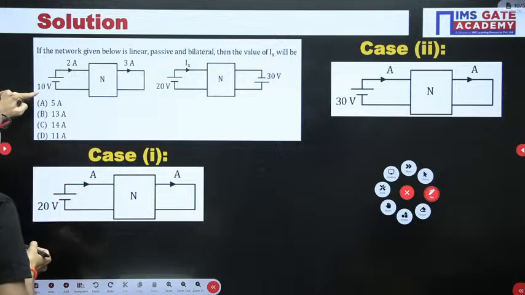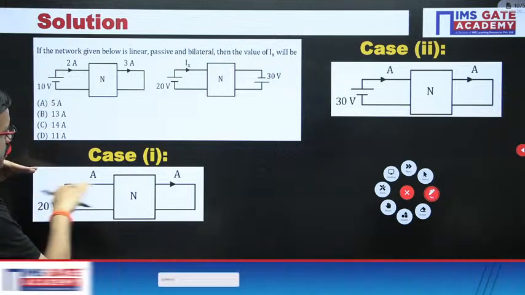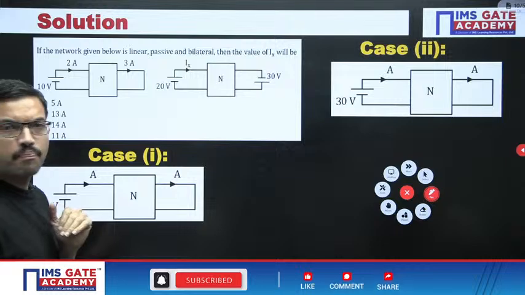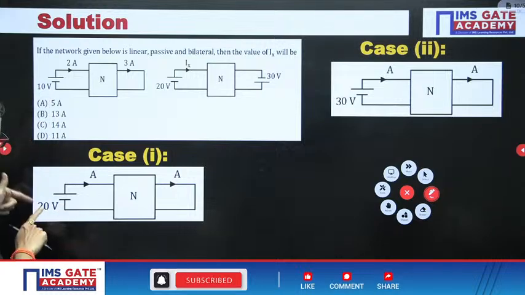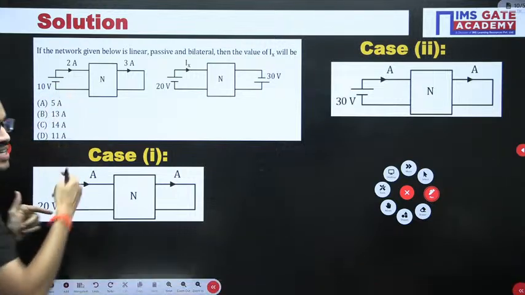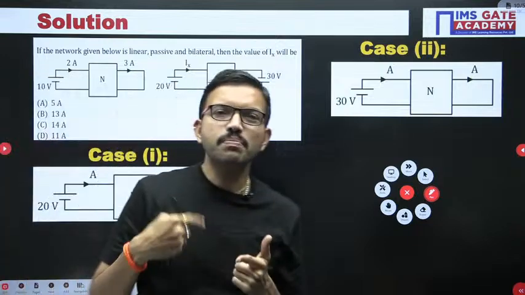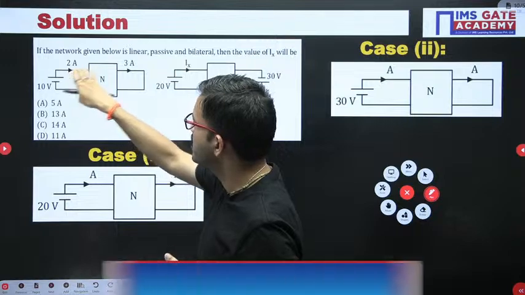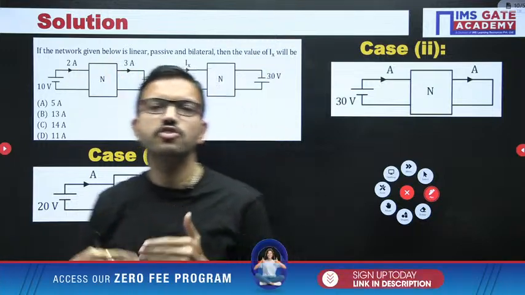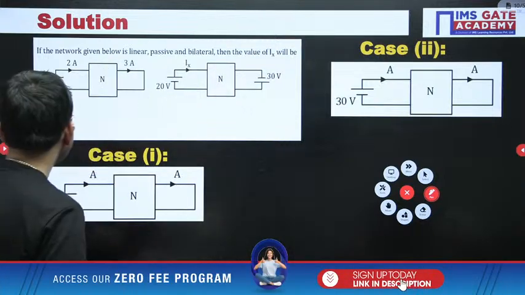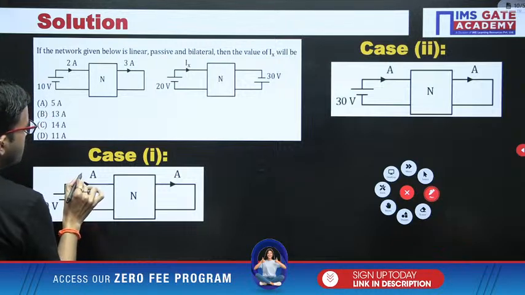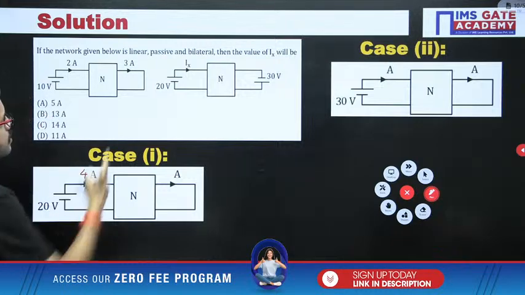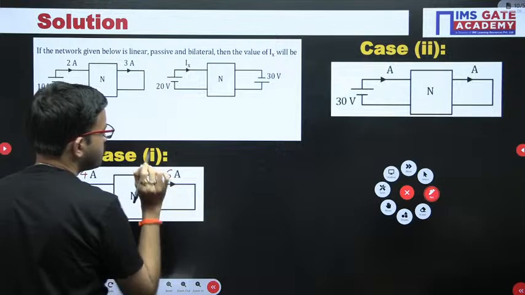Here you are having 10 volt, because of that, in this branch 2 ampere current flows. Now this 10 volt and 20 volt, what is your observation? 10 volt is multiplied with 2, that time you are getting 20 volt. That means whatever responses you are having here, you just have to multiply with 2. So here 2 into 2, that is 4 ampere. Similarly here 2 into 3, that is 6 ampere.